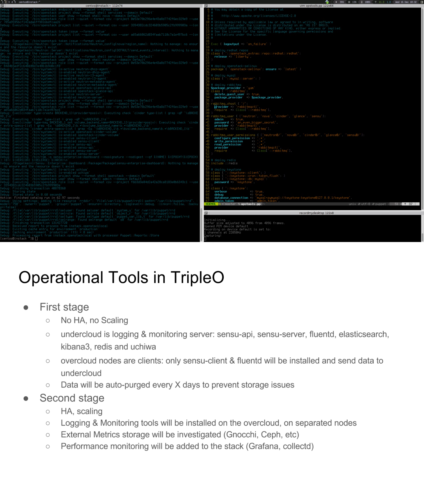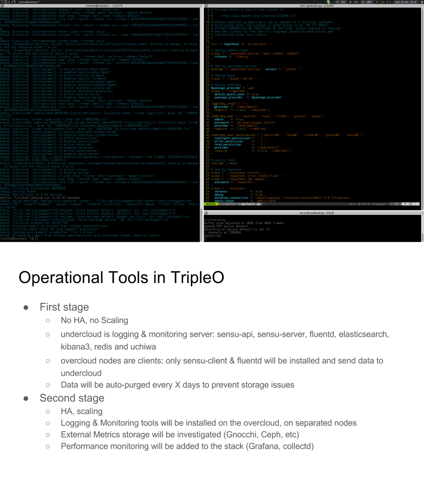So what I'm proposing for TripleO is composed of two iterations. The first stage is to not focus on HA and scaling. I would like to implement the logging and monitoring server on the undercloud.